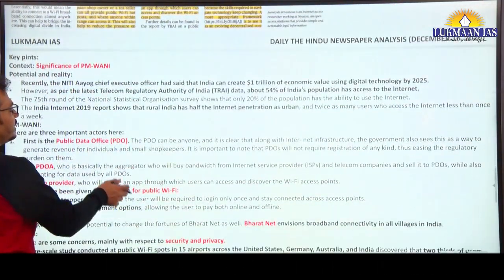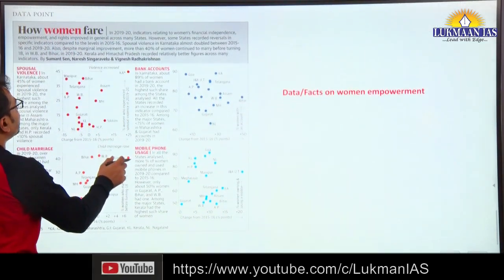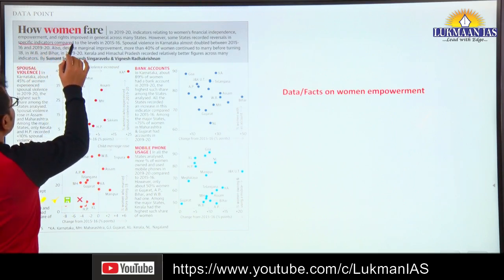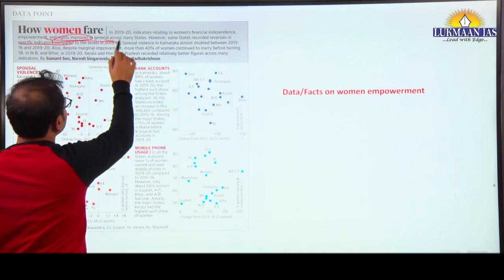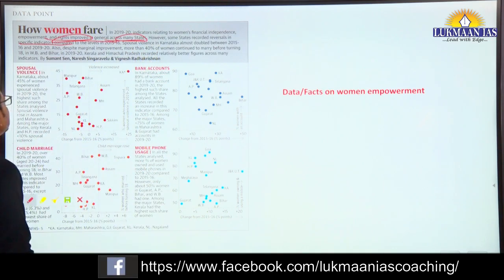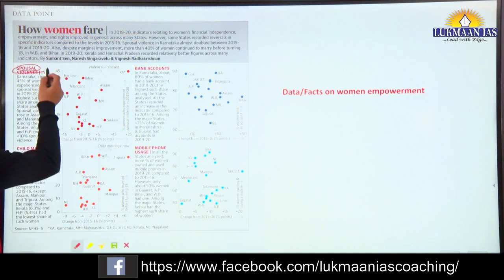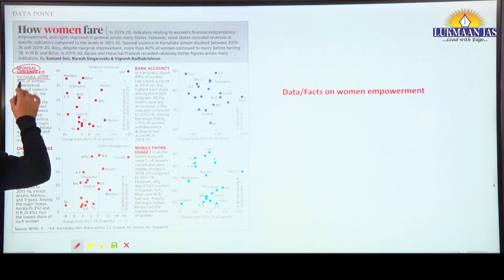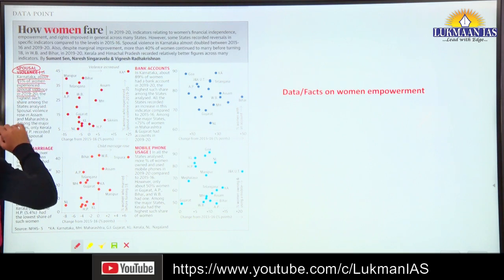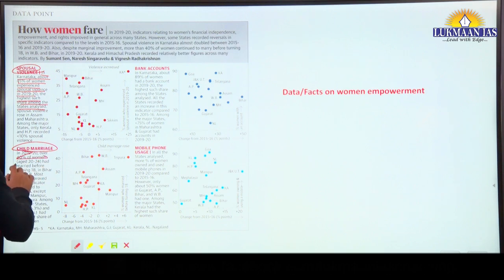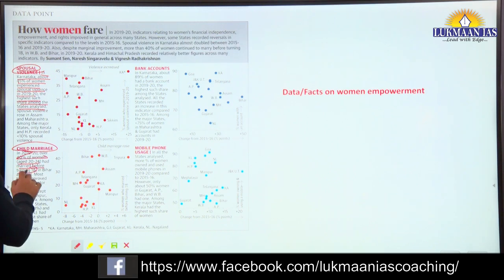And lastly, some important data that is given on page number 7 here regarding women empowerment, their financial independence and, let's say, specific rights, whether they have improved generally across many states. So let us try to understand what the indicators are here. First, spousal violence or domestic violence: in Karnataka about 45% experienced spousal violence in 2019-20, the highest such share among the states analyzed. Child marriage: over 40% of women aged 20 to 24 had married before 18 in Bihar and West Bengal. You can use these facts.